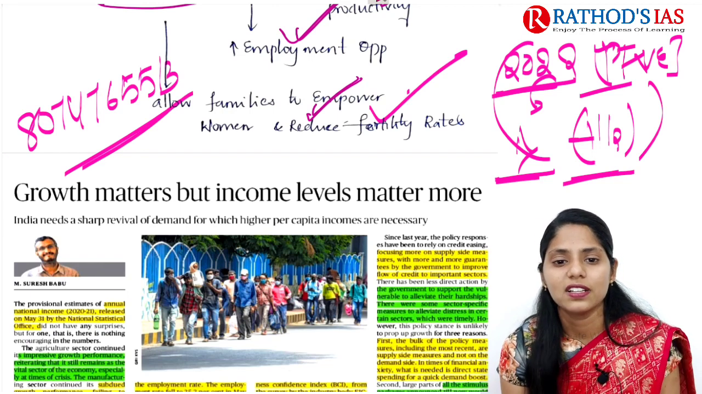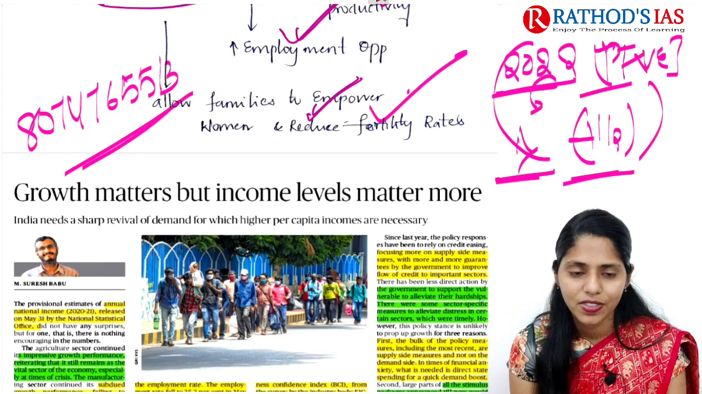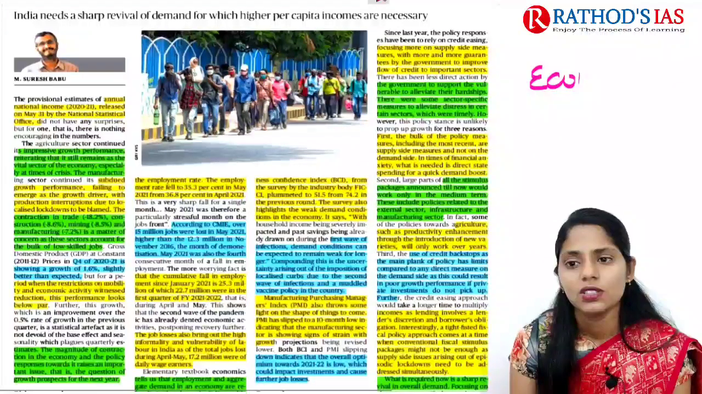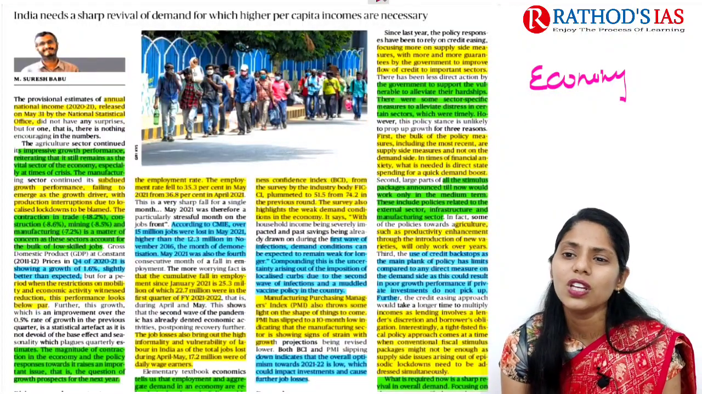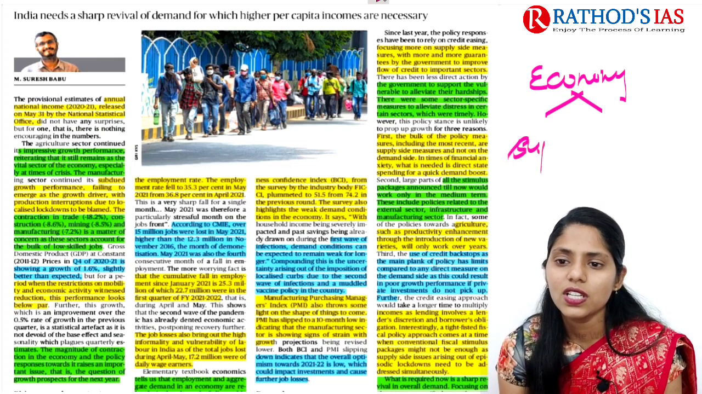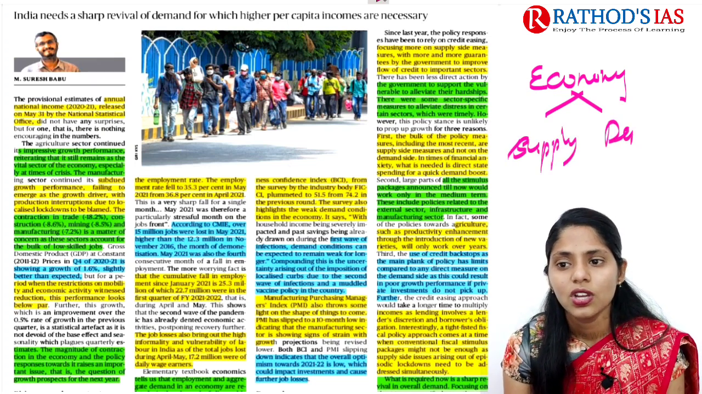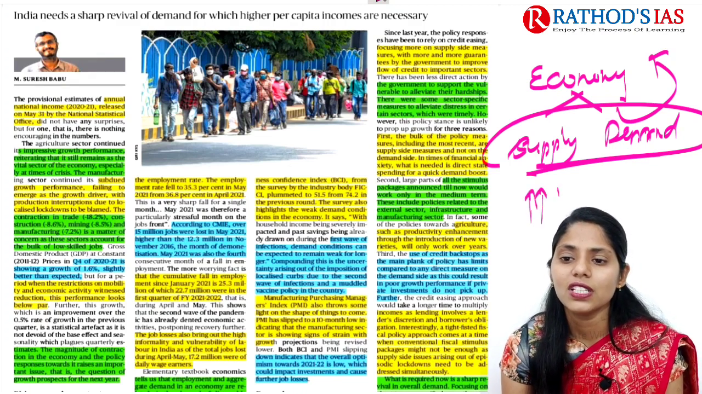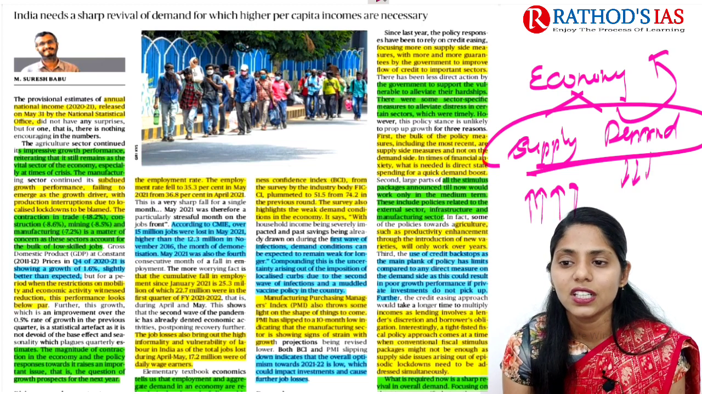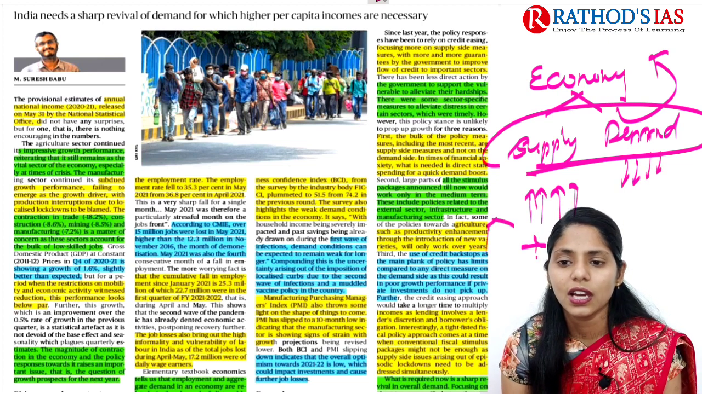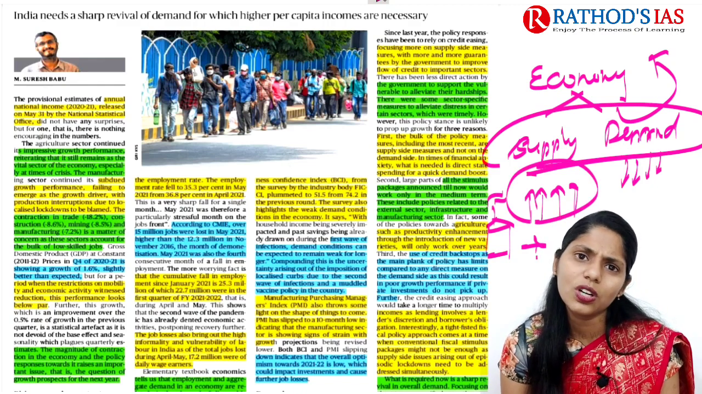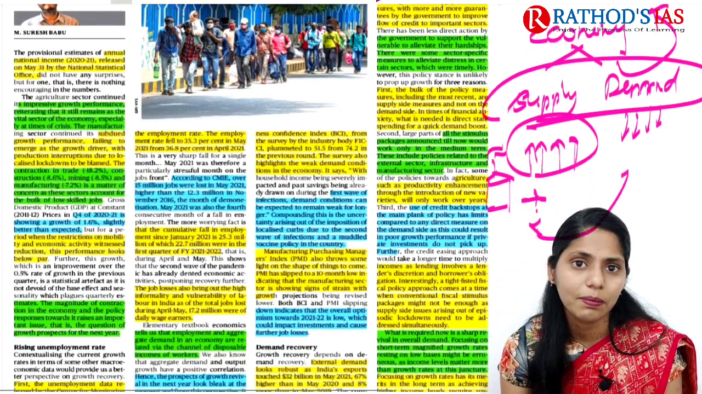Title says growth matters, but income levels matter more. So this article is mainly talking about growth. When we talk about the economy and want to see growth, we need to think about two important concepts: first supply and second demand. Only when there is an equilibrium between supply and demand in the market can we see proper economic growth. For example, if supply increases and demand decreases, what will happen? A company producing goods is producing in excess, but there is no demand. That will lead the company to incur losses, right?